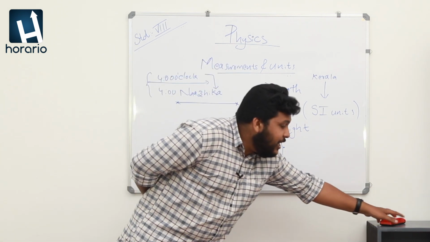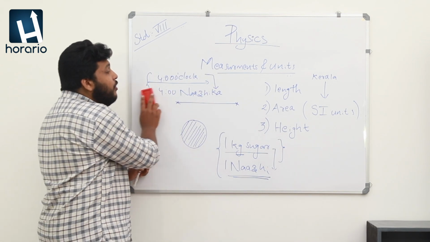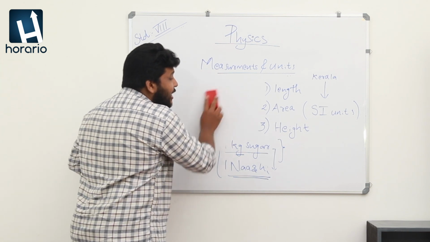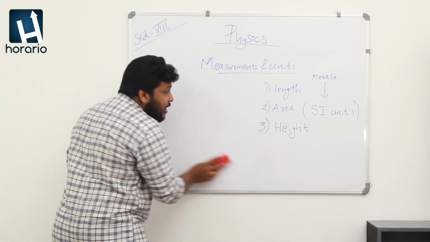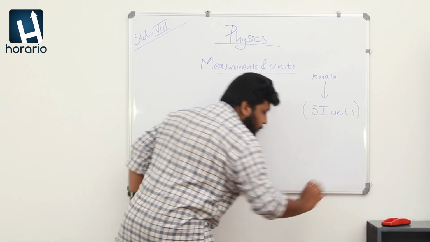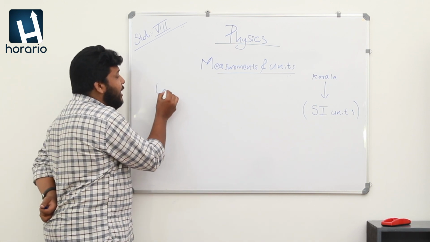So, it is very important for us to keep a standard for measuring. So, how can we keep a standard measuring unit? For that, considering length.